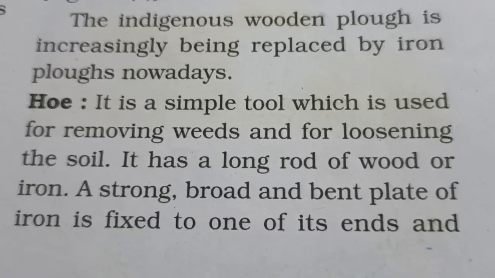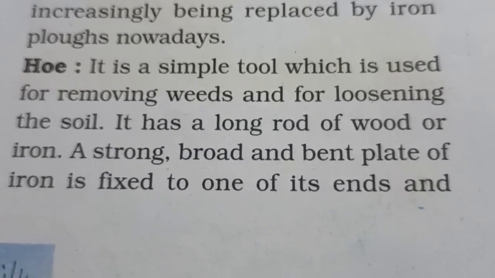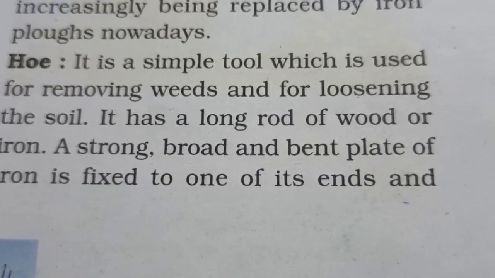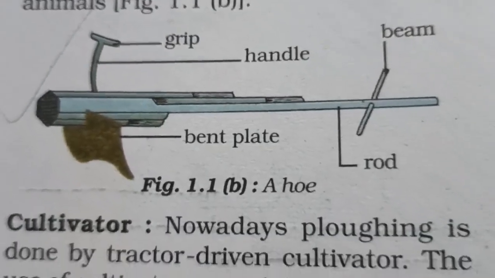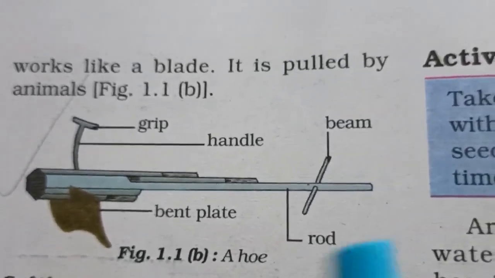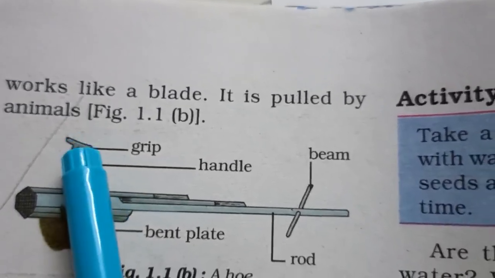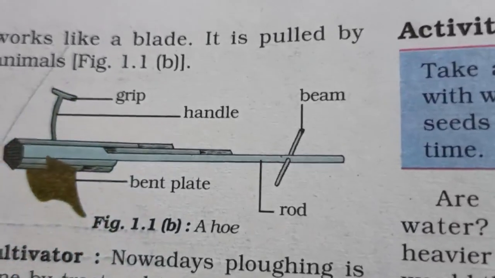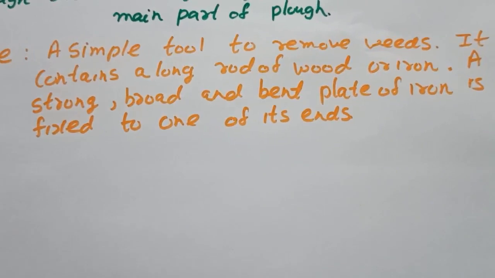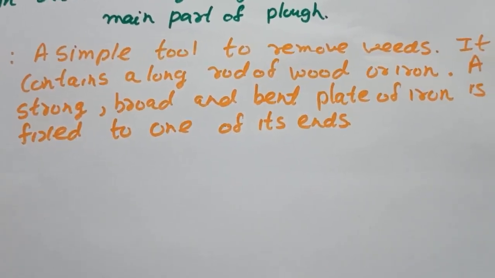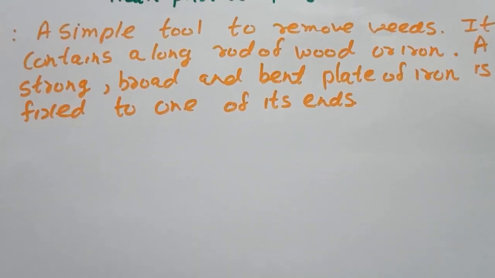So the next tool is the hoe, H-O-E. It is a simple tool which is used for removing weeds and for loosening the soil. This is a figure of a hoe. It consists of a long iron rod and a bent plate attached to it, and this is a grip to hold it, and it works like a blade. It contains a long rod of wood or iron. A strong, broad and bent plate of iron is fixed to one of its ends.